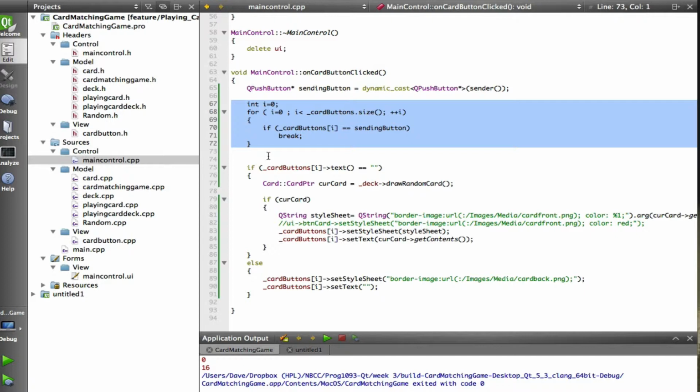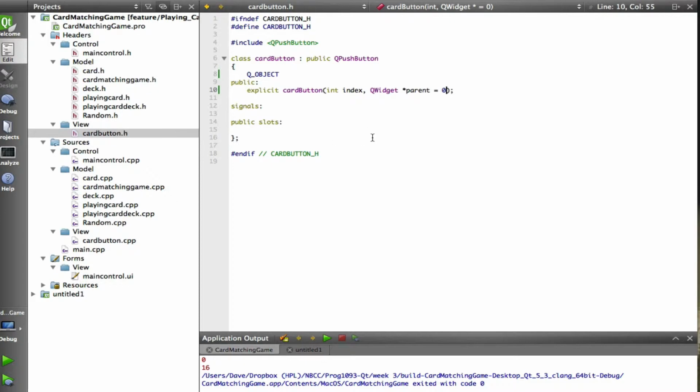Then when we're constructing them, we could construct them with an index, and then we would just be able to ask for the index. I created that in class. We did add a class that inherits from QPushButton. So this CardButton is a QPushButton with just a little extra. And the little extra I left for you to do.